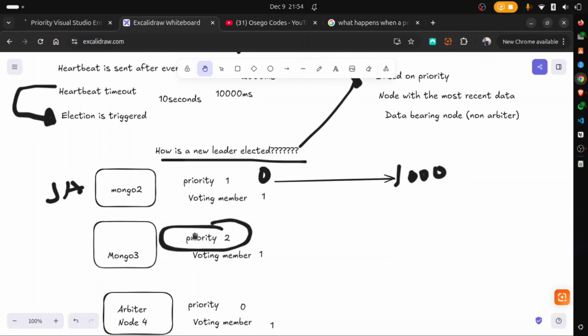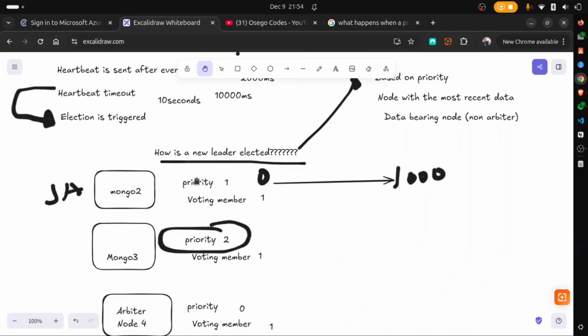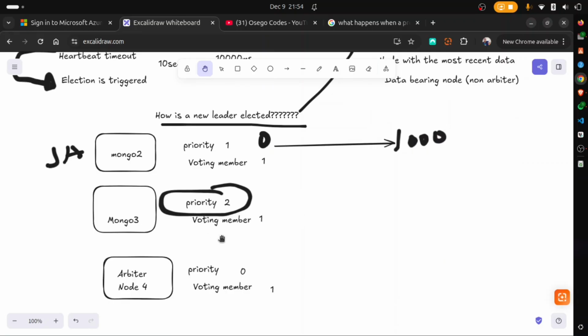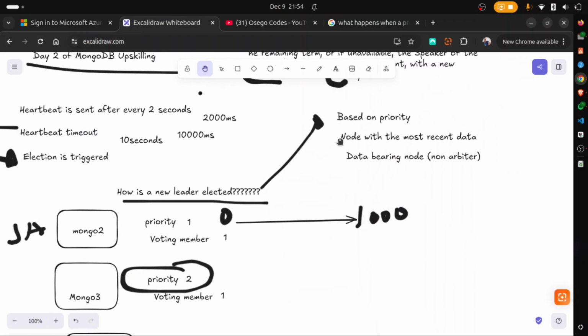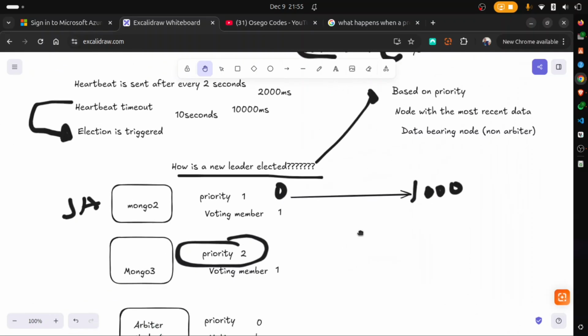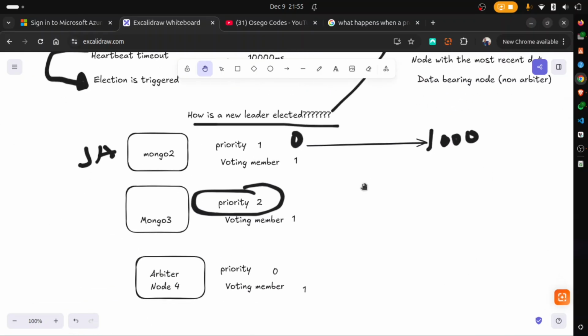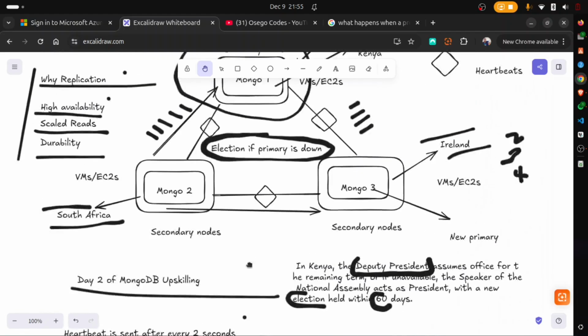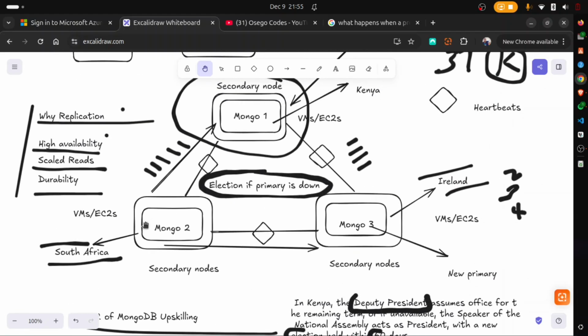How's the new primary elected? New primary is elected by considering the following factors. The priority. That is, the higher the priority, the more likely that node will become a new primary. The lower the priority, less likely that node will become the new primary. Number 2 is to consider the node with the most recent data. Depending on the locations where your nodes are hosted, an example I gave here was assuming our primary was in Kenya, we have a secondary in South Africa and another one in Ireland.